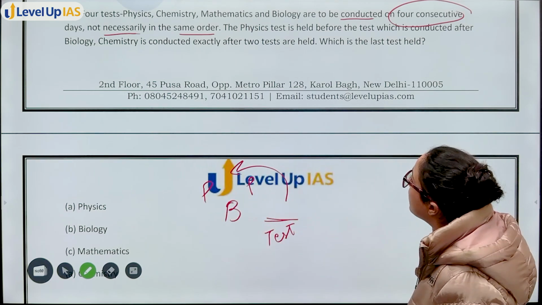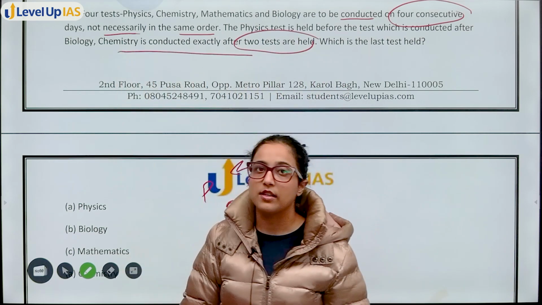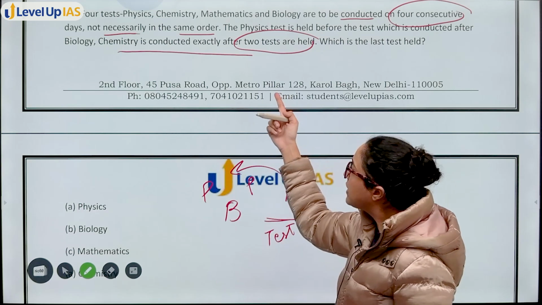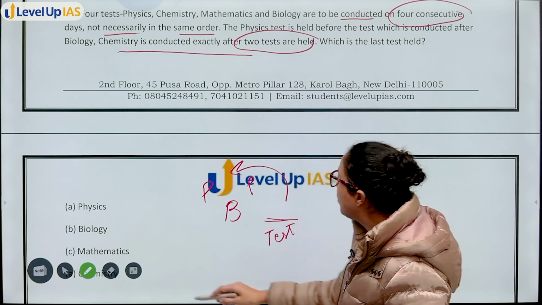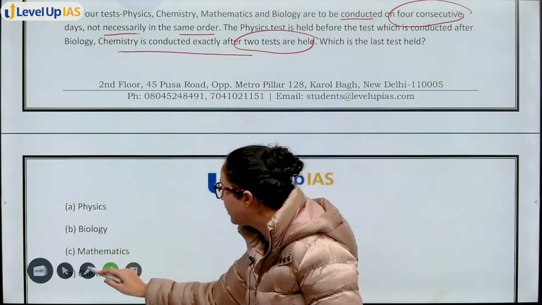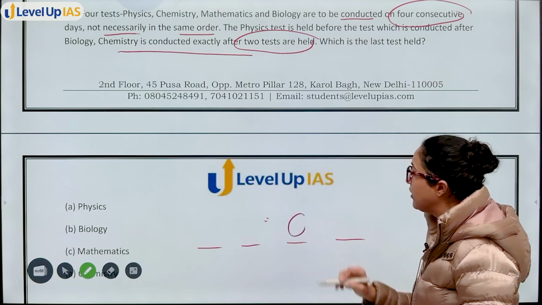So it can be here also, it can be here also. Chemistry is conducted exactly after 2 tests are held. So again, as we discussed in the previous session also, this is a definite statement. So we start with this. Chemistry is conducted exactly after 2 tests, that means 4 tests are there, and after 2 tests, you have chemistry.